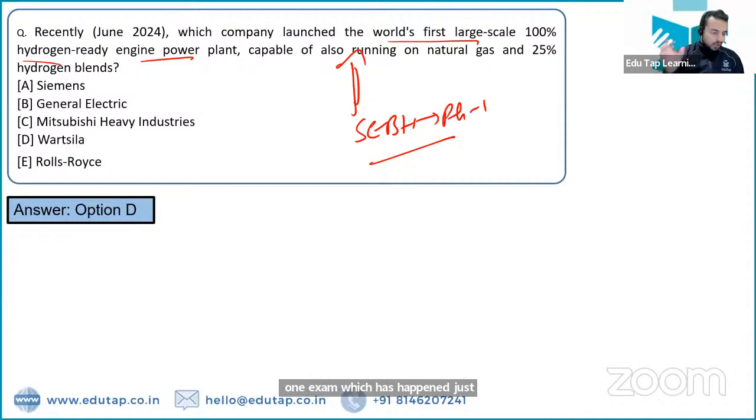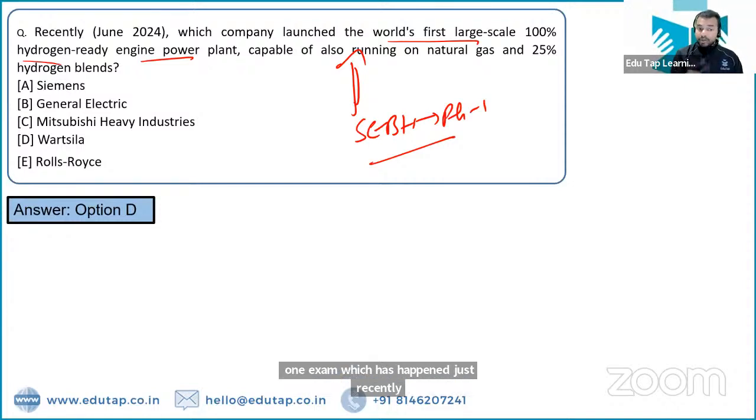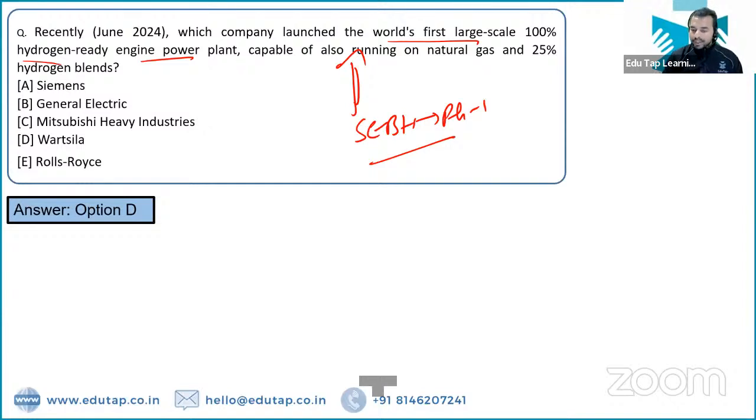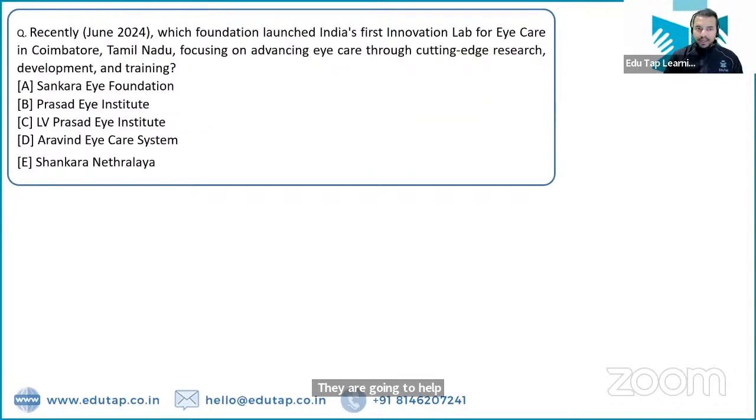So along with covering these current affairs, I am also telling you that these are the questions which were being asked in the SEBI grade officer exam, so that you get to know that such kind of questions are being asked in the exam. And from these very questions, questions are coming in the exam. So if you cover this data, all these topics, definitely they are going to help you in scoring good marks in the exam as well, right? Moving to the next question.